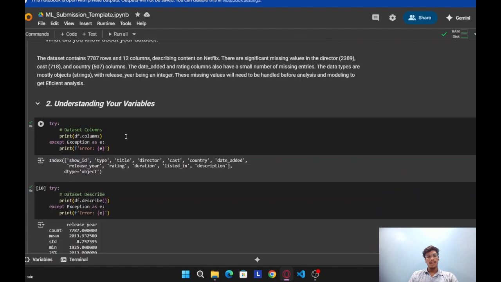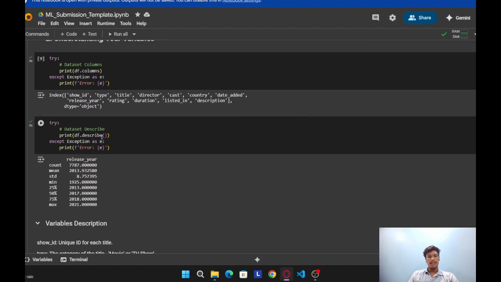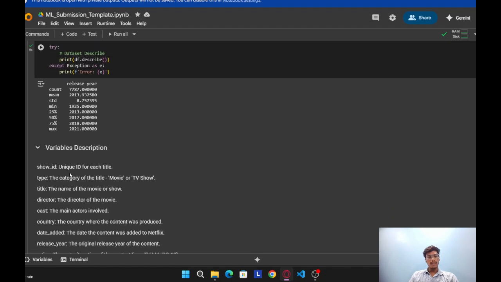Understanding the variables. df.columns gives what the columns are, show ID, type, and so on. These are the total 12 columns in the dataset. df.describe gives the total count, mean, standard deviation, minimum, 25%, 50%, and maximum.